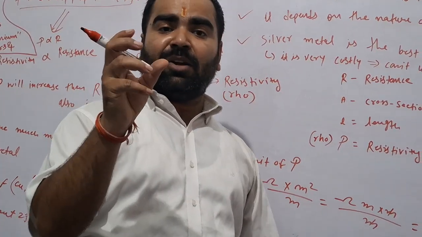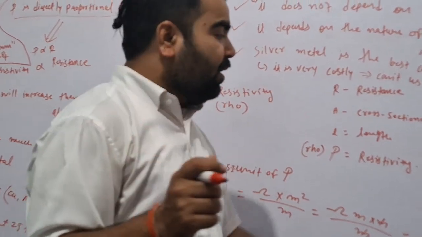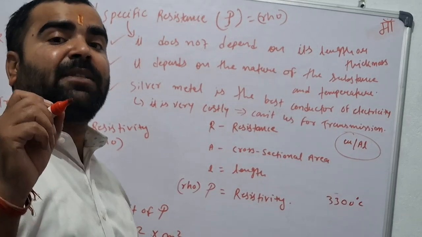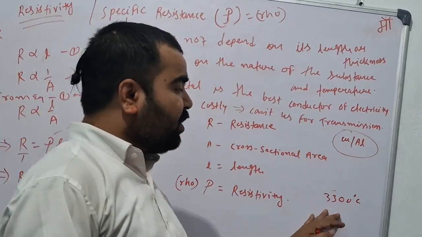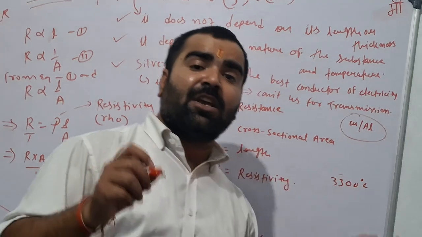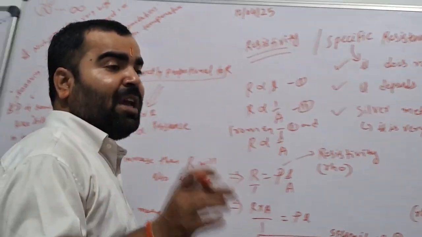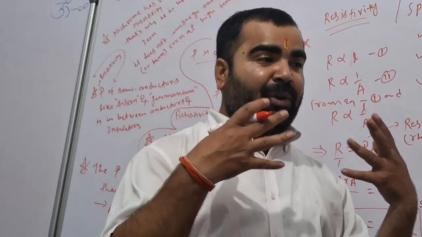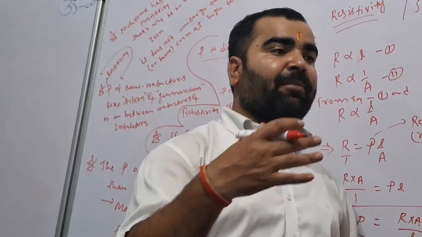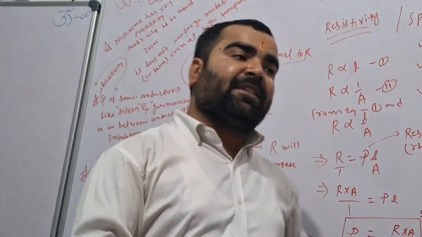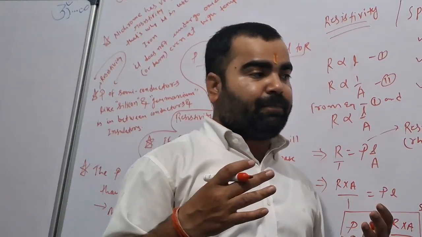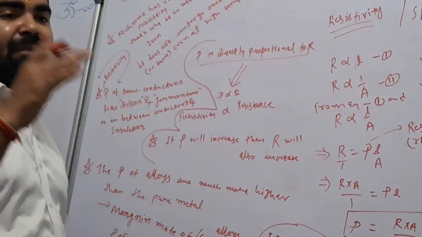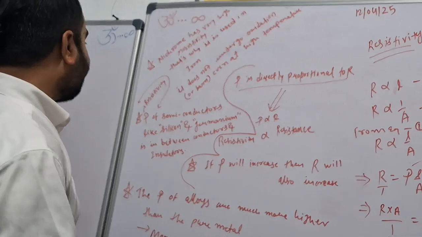That glass bulb had a filament, and that filament was made up of tungsten. Tungsten has a 3300 degrees Celsius melting point, that's why it is used. Firstly, it lights up and generates a lot of heat, and because of that heat at very high temperature, radiation comes out and it consumes a lot of energy. So that's why we have come to CFL and LED.